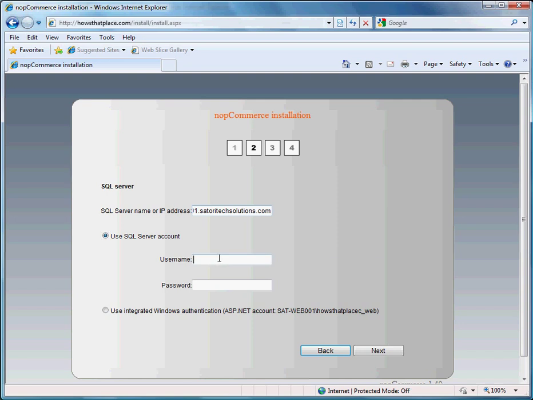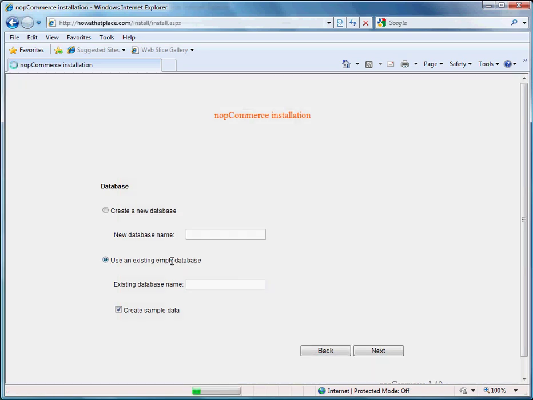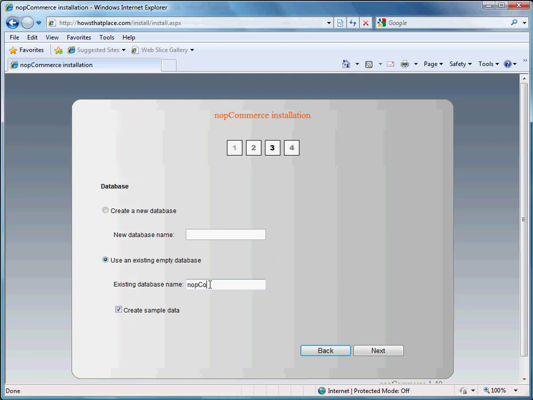We'll enter our username, and our password. And then we'll click Next. We'll use an existing database. And let's go ahead and let it create sample data so that we can see how that works. Go ahead and click Next. And this will take a moment to create your database settings.